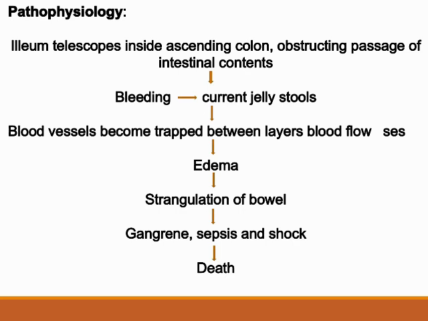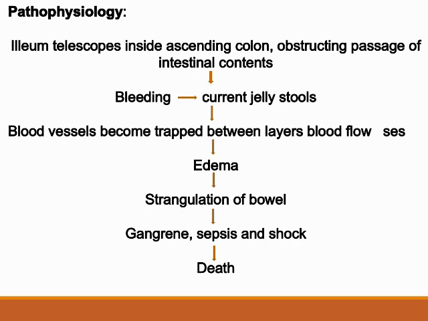Around the ileocecal part, where the ileum is invaginated into the cecum, the blood vessels become trapped between the layers of the ileum and the cecum. So blood flow decreases. Due to the decreased blood flow, edema forms. So due to the decreased blood flow and edema formation, it will lead to strangulation of the bowel.